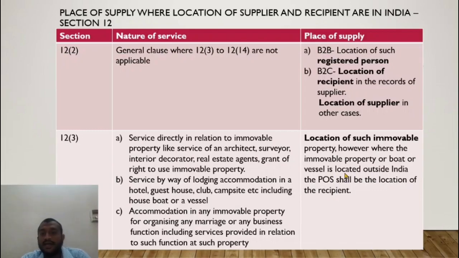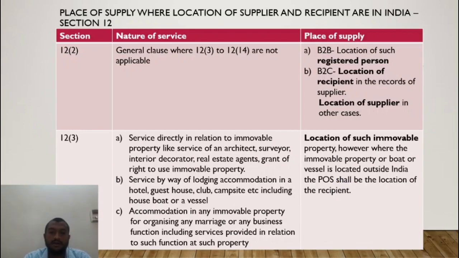So anybody, in order to evade tax or avoid tax, would make it an export and try to lessen the amount payable. So in order to avoid this, what he says is, no, in case the immovable property is located outside India, make the place of supply the location of the recipient. Ultimately go to the consumption. So okay, what is the next option from a consumption point of view? I will take the location of the recipient. So that would be the place of supply.